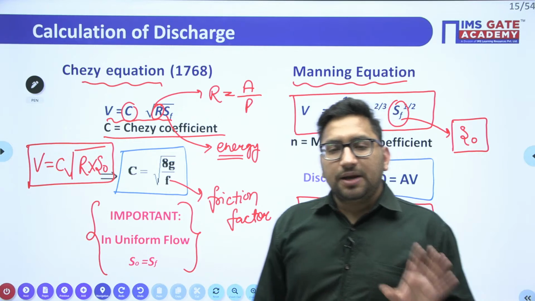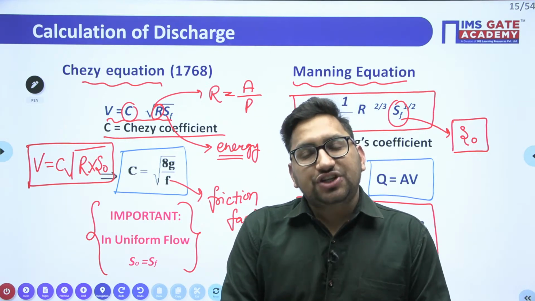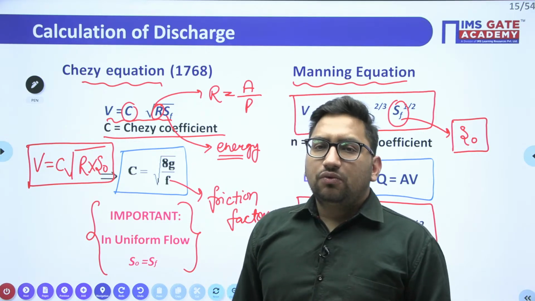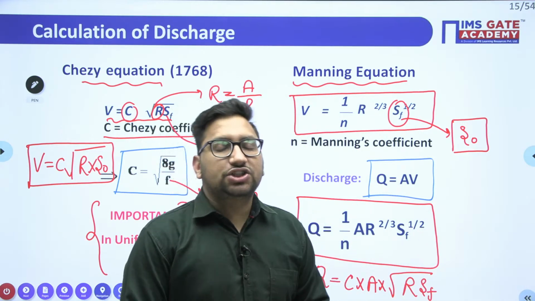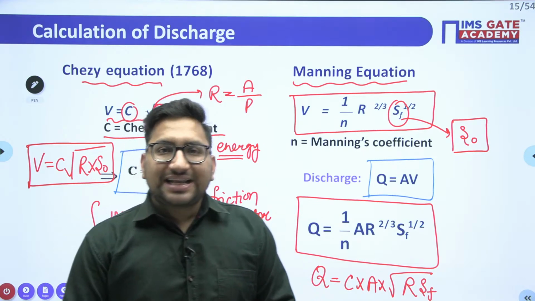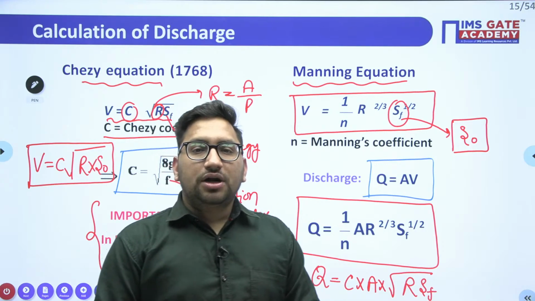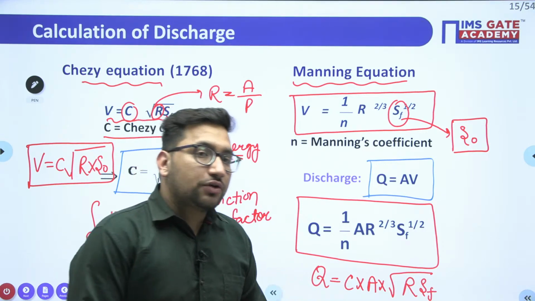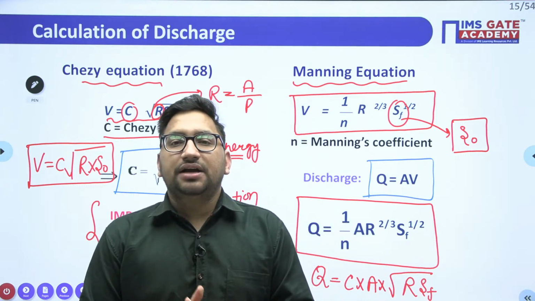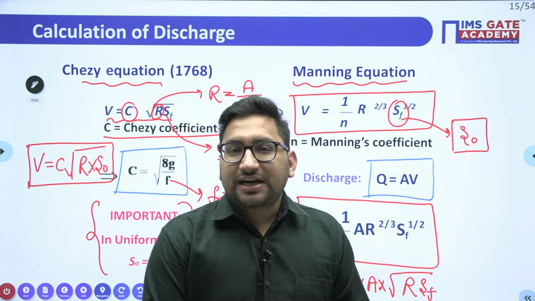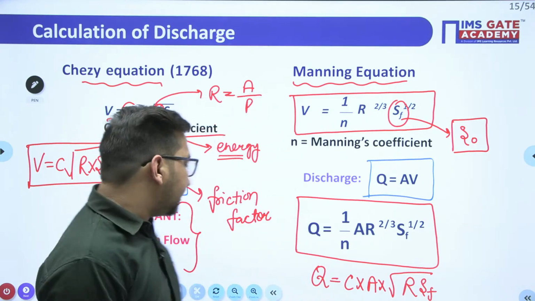The second important point from this chapter is your efficient channel, right? Now what should be the geometry of any particular channel? What should be the characteristics of any particular channel so that it can carry a maximum discharge? That will be your efficient channel. Also we call it an economical channel. If your channel can be made cost effective, it will be your economical channel. Now what are the characteristics related to that?